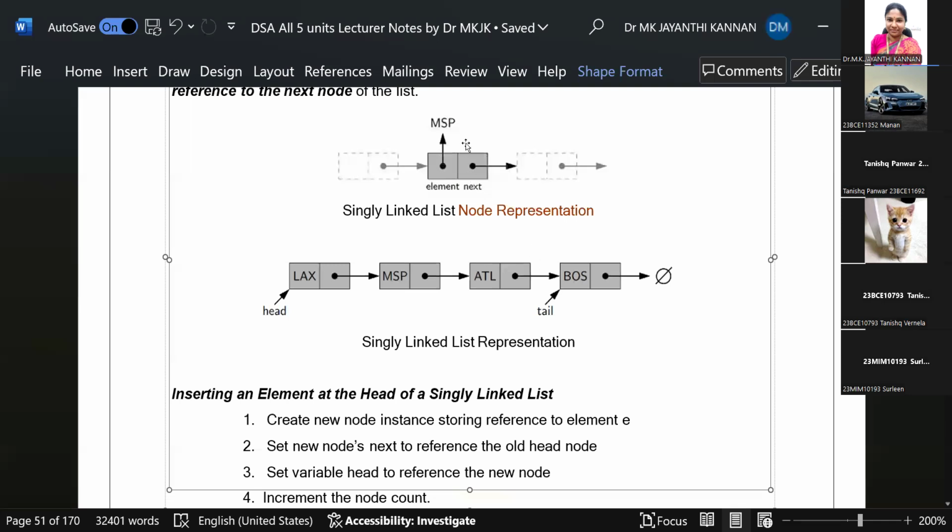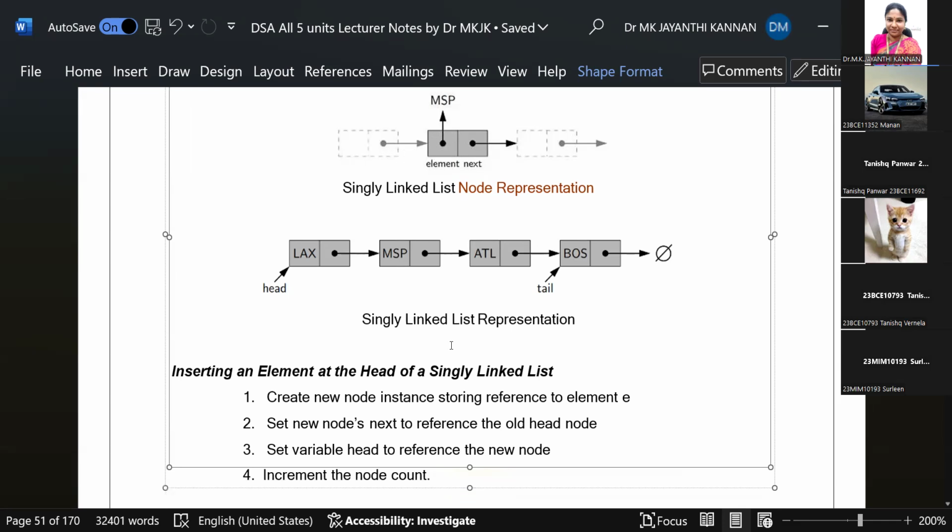So in a linked list, we have nodes. If it is a singly linked list, it will have one address alone. It will have the address of the next node alone. It will not have the reverse address. So the node has a memory location for storing the value and a memory location for storing the address.